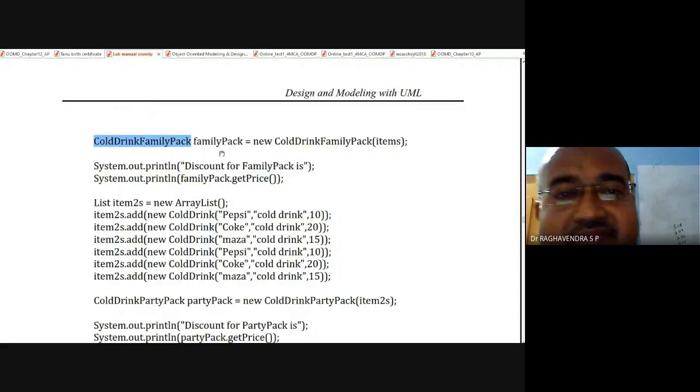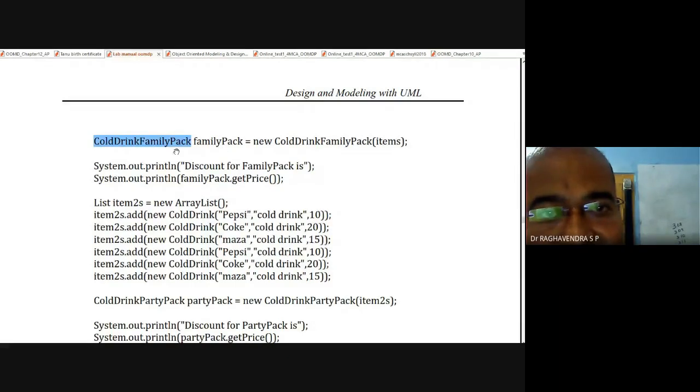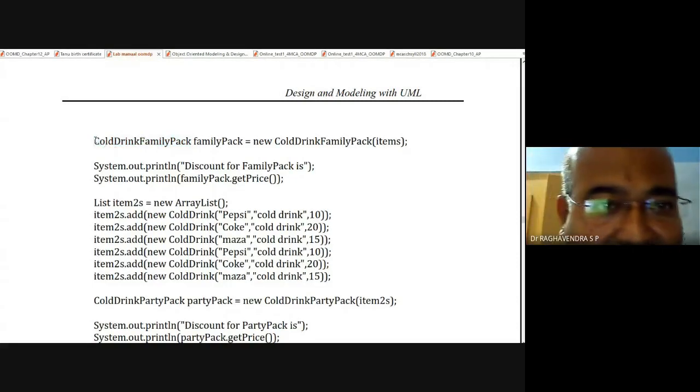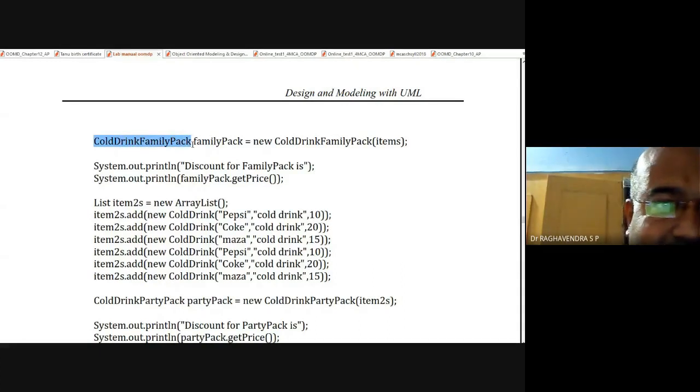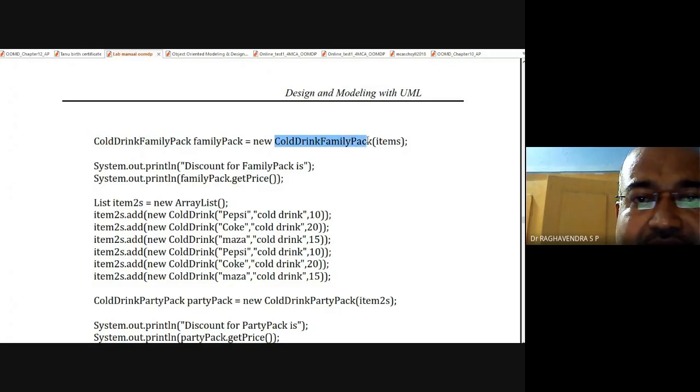So I'm going to create an object here called a family pack. This family pack is an object which belongs to the class, which class is this? It belongs to the class ColdDrinkFamilyPack, which is equal to new ColdDrinkFamilyPack.